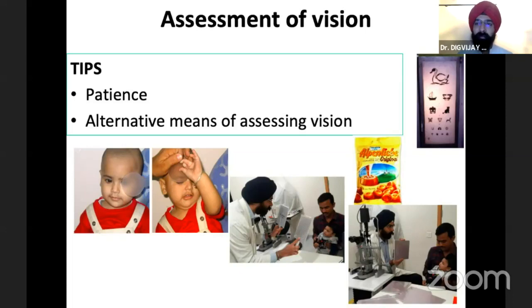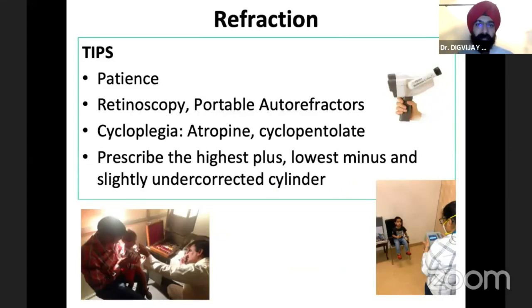A lot of times children come whose vision was less at another center, and we give them enough time and they can read the entire chart, and we realize that they were quite okay. So give them time. You can use other forms of checking the visual acuity, such as using occlusion to see whether he resists occlusion to the better seeing eye. You could use Teller or Cardiff acuity cards, and things like candies or certain small bribes can help the child tell you the vision assessment.